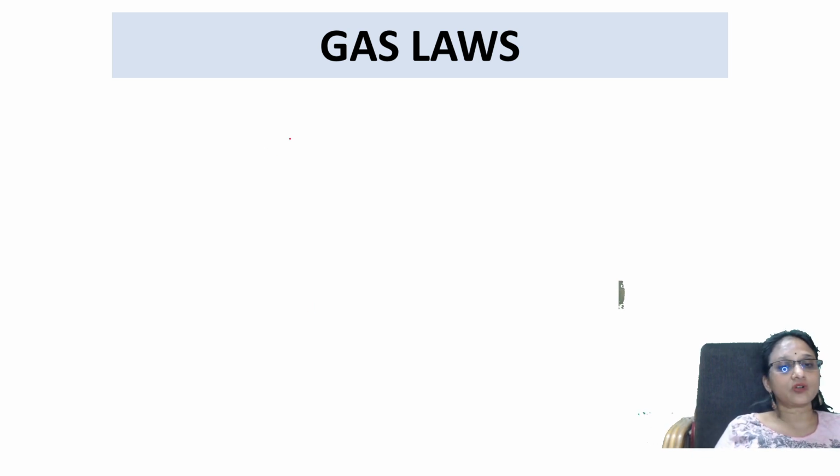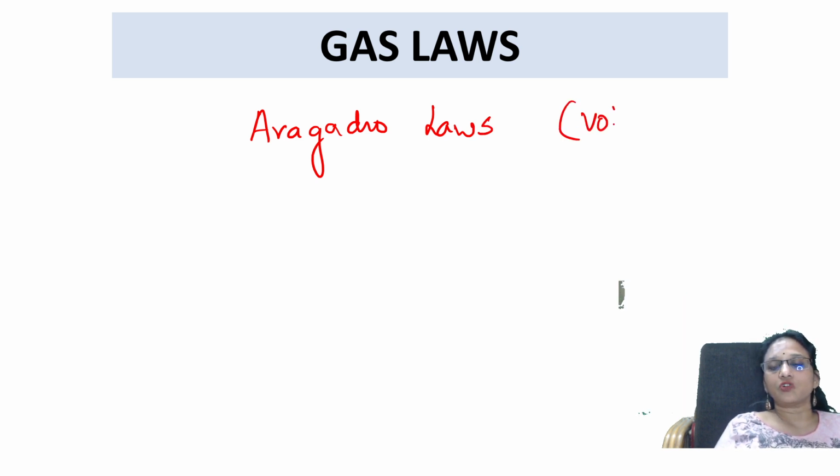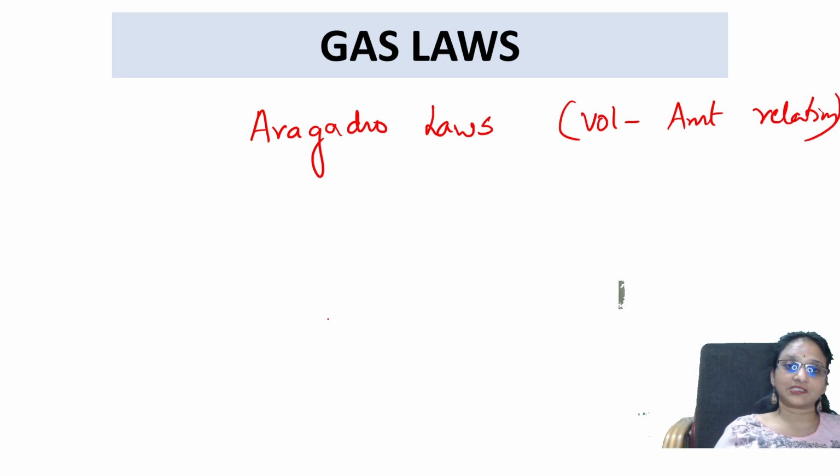There is one more law called Avogadro's law. The fourth law is Avogadro's law, and it is called the volume-amount relationship. We are going to learn about this.